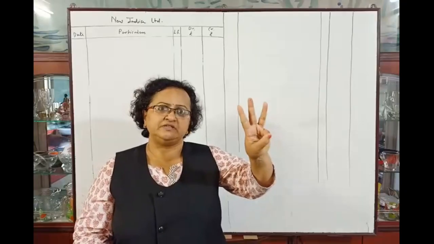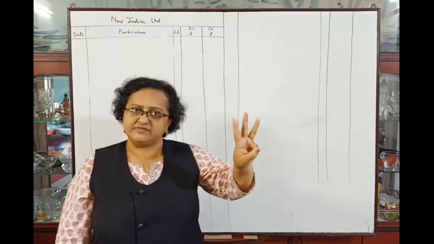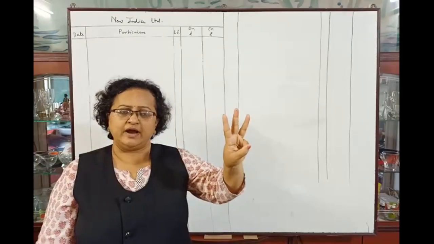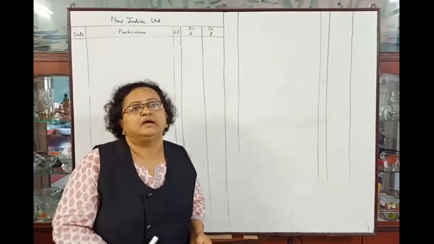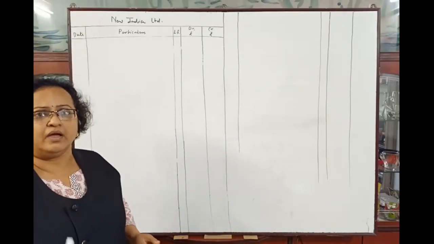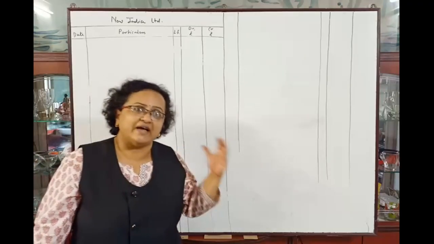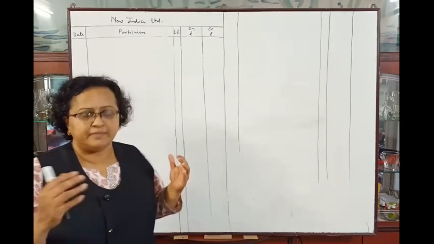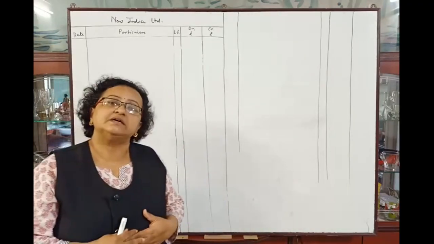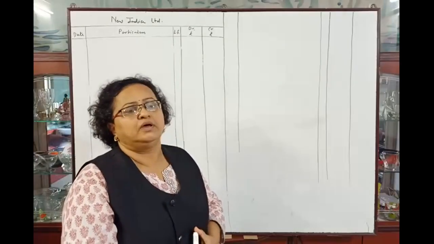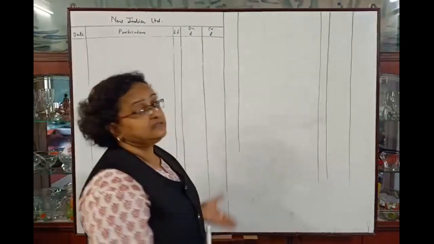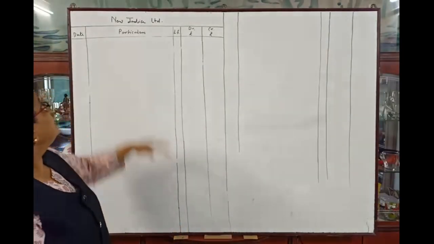So 3 rupees will be of face value, nominal value, and 2 rupees will be of premium with allotment. And with first and final call, they are demanding rupees 4, that is remaining balance amount. Understood? Now let's pass the journal entries.